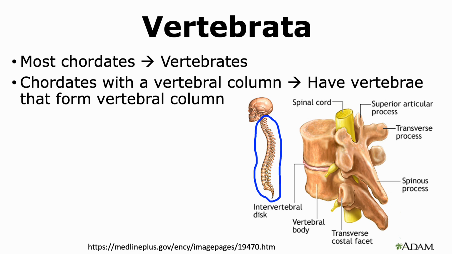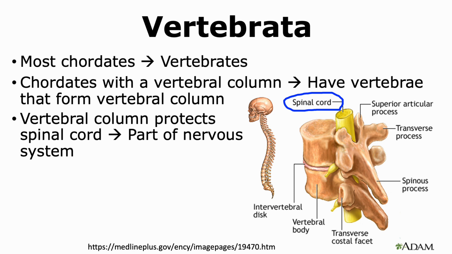Vertebrates are those chordates that have a backbone or a vertebral column. This vertebral column is usually made up of vertebrae. The main function of the vertebral column is to protect the spinal cord, which is a part of the nervous system. Vertebrates form their own group of animals and are not included in invertebrates.